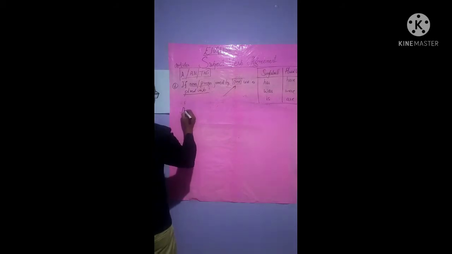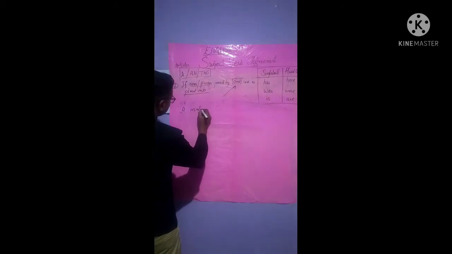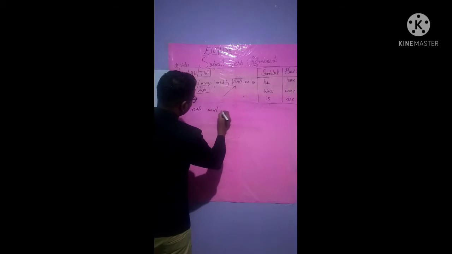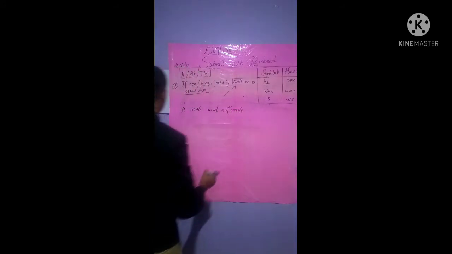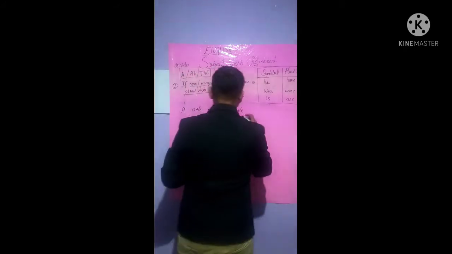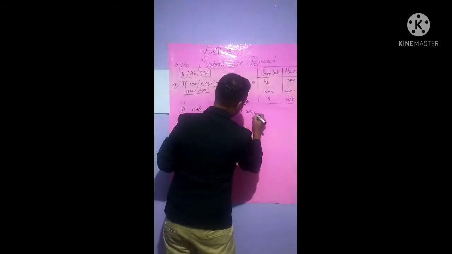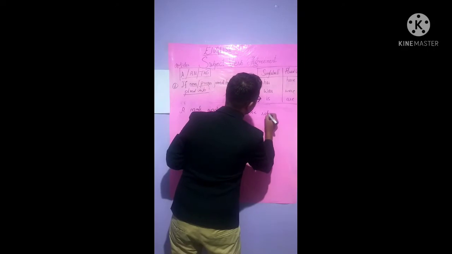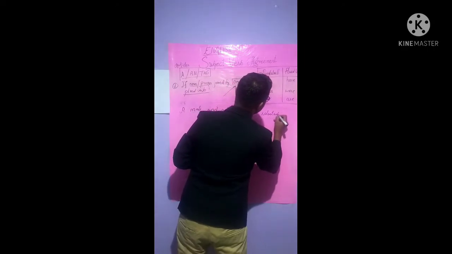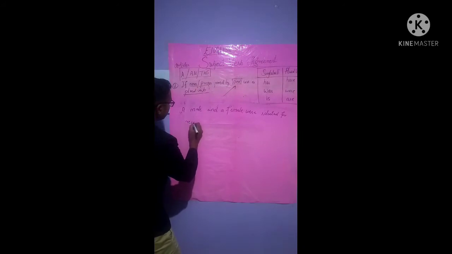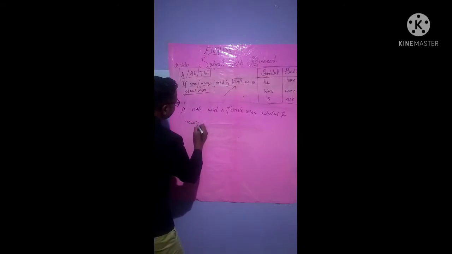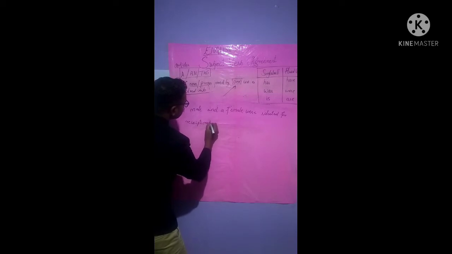See, another example will be: a male and a female were selected for receptionist.